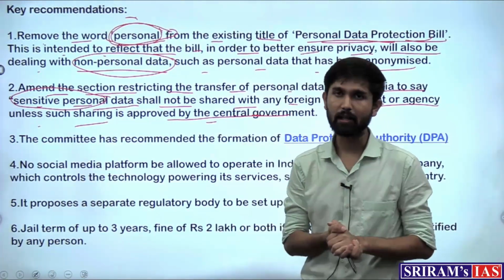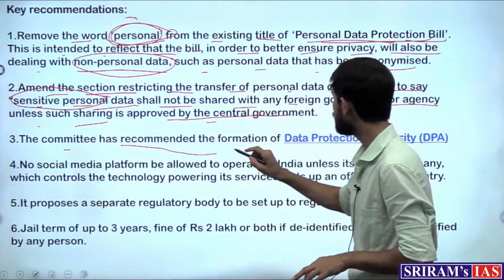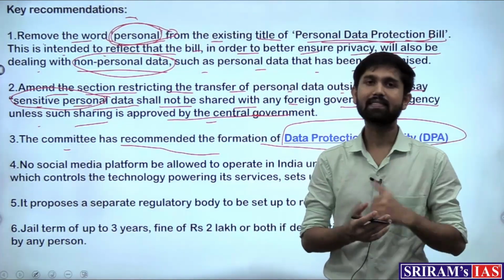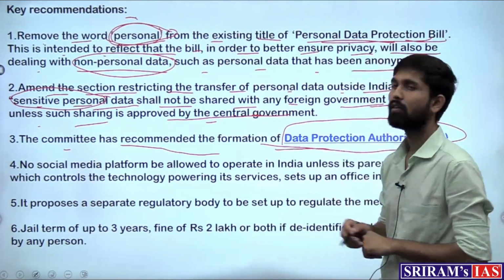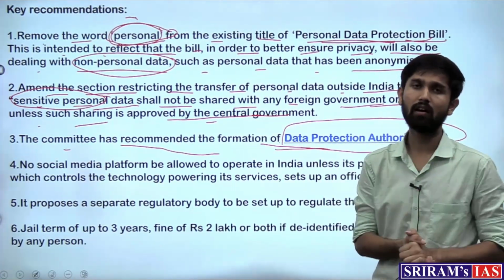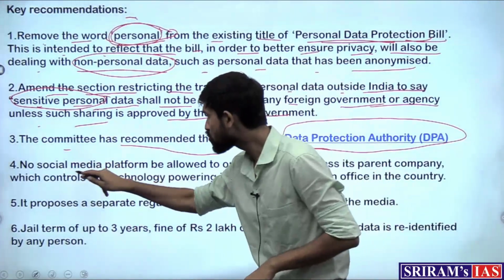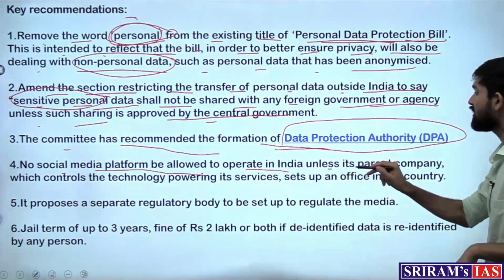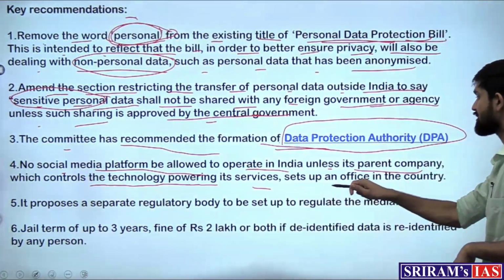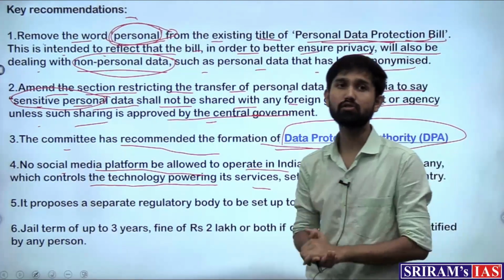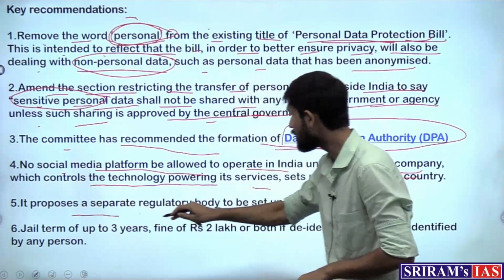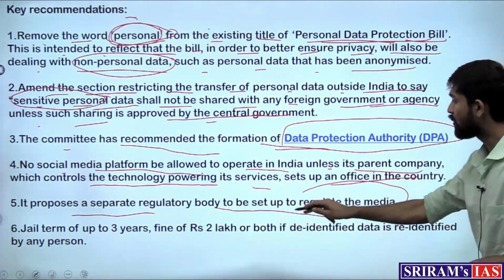Then an important recommendation is the formation of a data protection authority, which would take care of all the regulation and setting the standards, and this authority should be given a statutory status. That has been a recommendation of the committee. Then no social media platform should be allowed to operate in India unless its parent company, which controls the technology powering its services, sets up an office in the country. This has also been made mandatory under the recommendations of the committee, and it proposes a separate regulatory body to regulate the media.